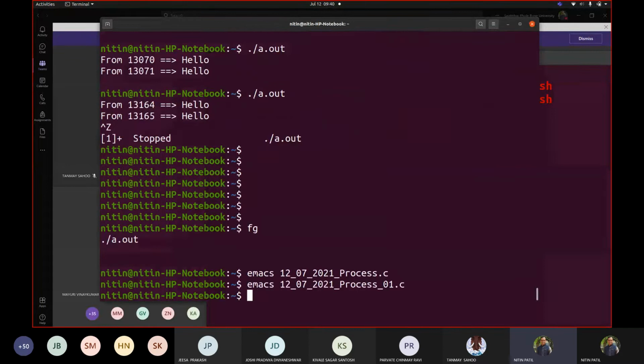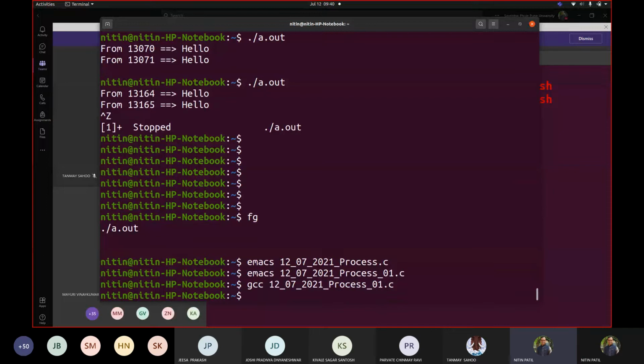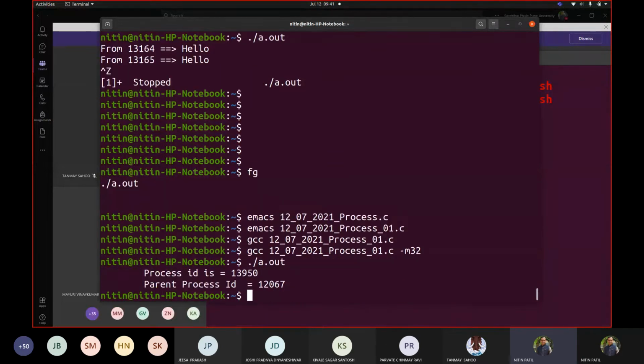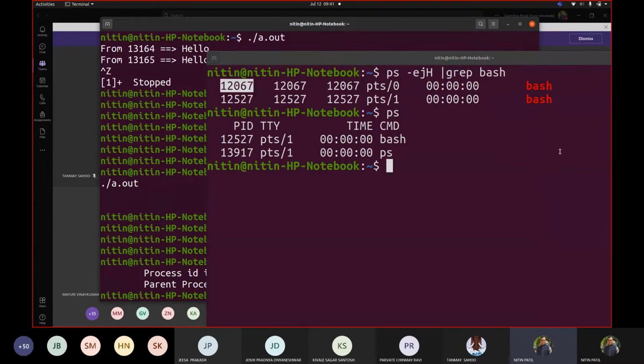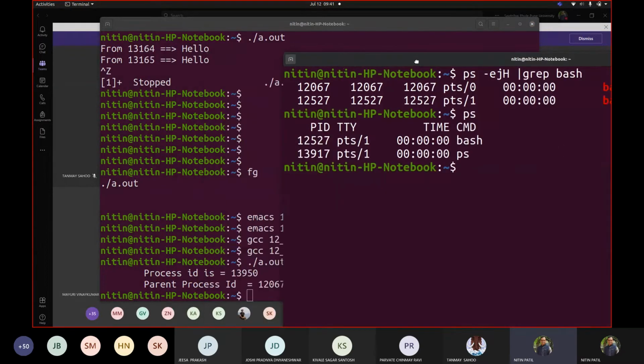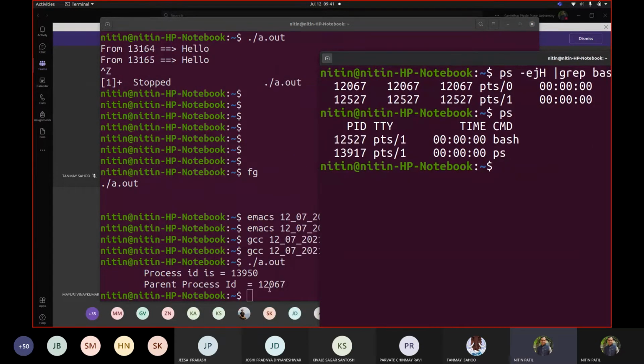So let us compile this code and generate the executable. Okay, good. We haven't got any error. So let us execute this. Now you can see parent process ID 12067. So that means the code got executed on this terminal, correct?